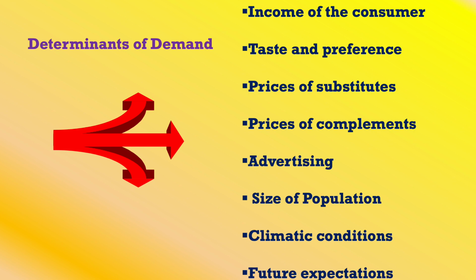And here, in the case of jointly demanded goods, if the price of one commodity changes, the demand for the other commodity will also change. For example, if the price of shoes changes, the demand for shoes will come down. When the demand for shoes comes down, obviously the demand for socks also will come down, even though the price of socks has never changed, because when I purchase a shoe, there is a necessity for socks. So the price of complementary goods also will make changes in the demand.